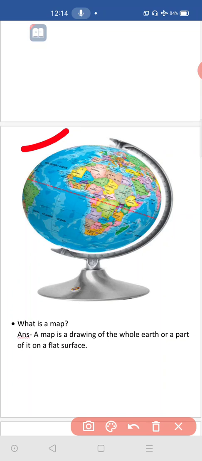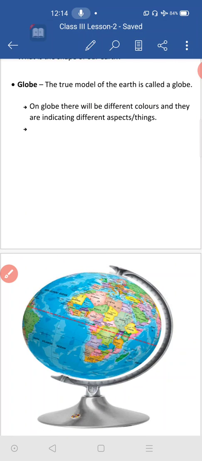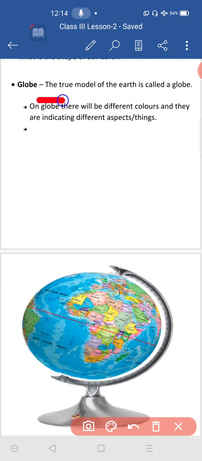So what is the definition of the globe? They have given it here clearly. So look at it. The true model of the earth is called a globe. Globe is a true model of our earth. So how is our earth? Same like that only, the globe has been created. So we have created the globe. This is the globe. Okay, look at it.